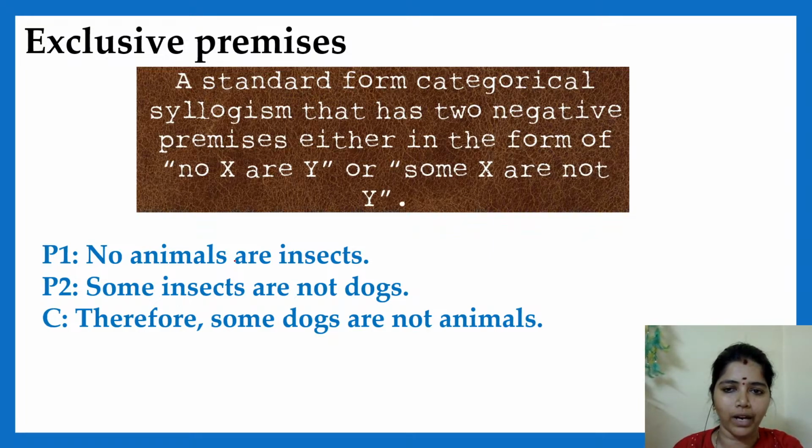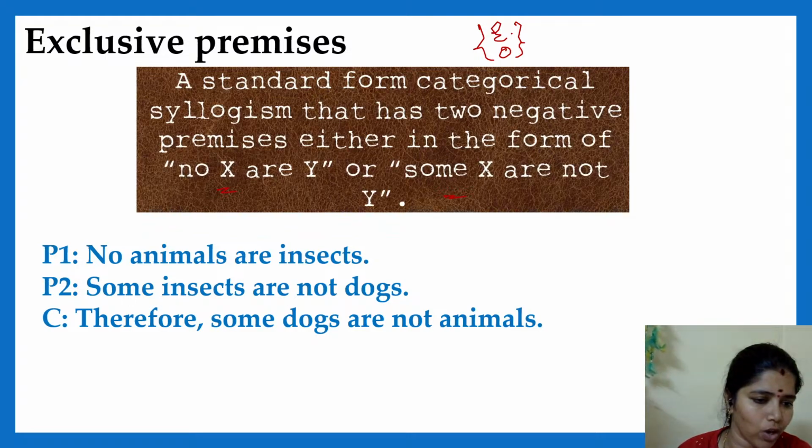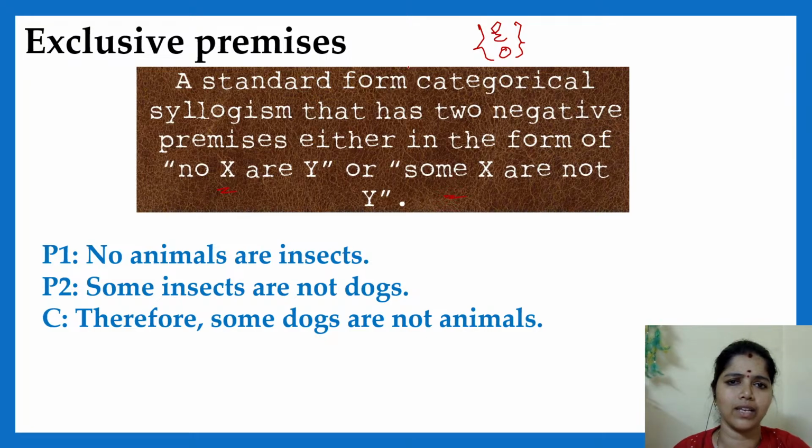A standard form categorical syllogism which has two negative premises. What are negative premises? That is your E-type sentence and your O-type sentence. These two are negative premises, right? If you get two negative premises in your premises, then it is an exclusive premises, the fallacy of exclusive premises. Very easy.